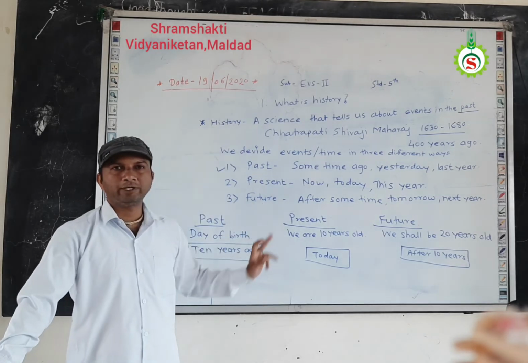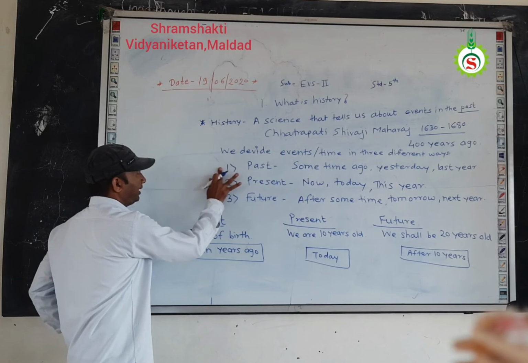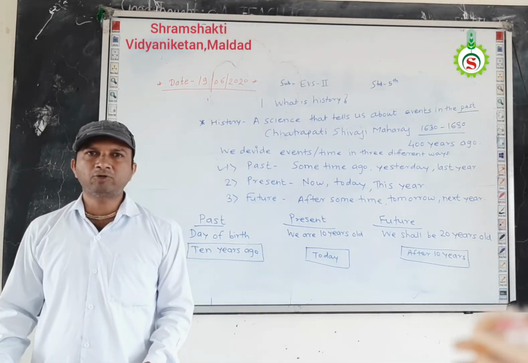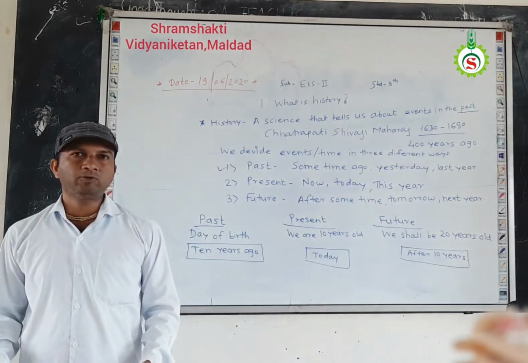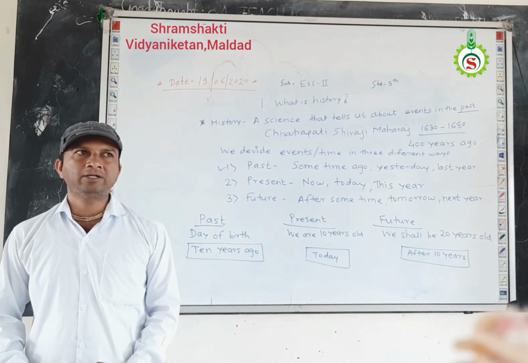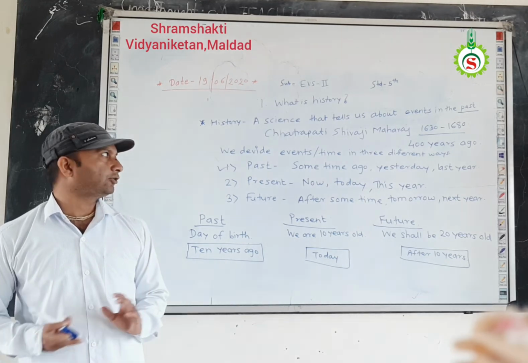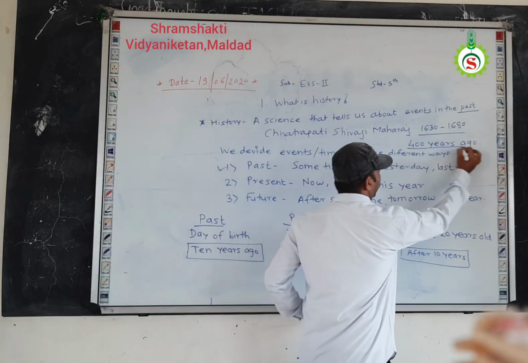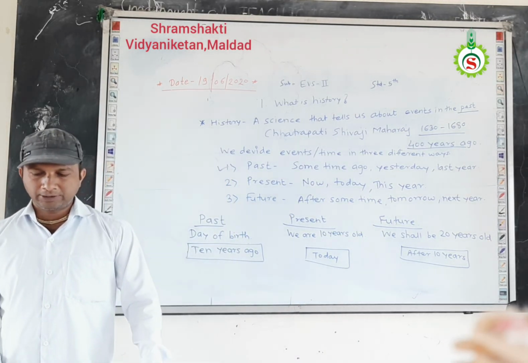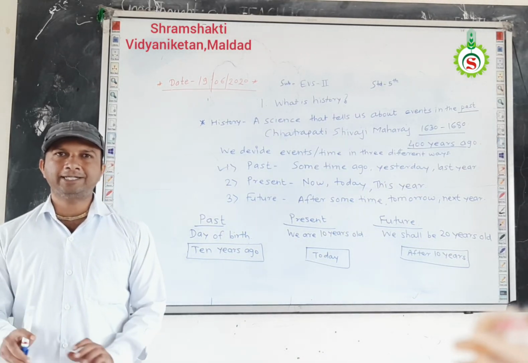So, when we study the history, which way is very important? Past. Means in the study of history, we discuss about the past events. I already told you that Chhatrapati Shivaji Maharaj's lifetime or his events or the work or period of Chhatrapati Shivaji Maharaj took place 400 years ago. Okay, so therefore that is the past event. That event is already happened. Understand? So the next point of this chapter, the scientific method of history, we will discuss in the next lecture. Okay.